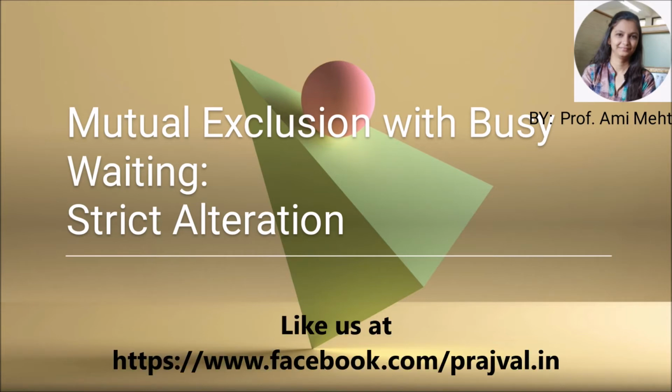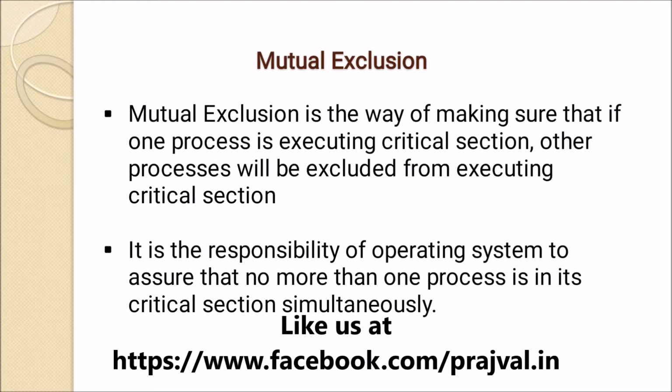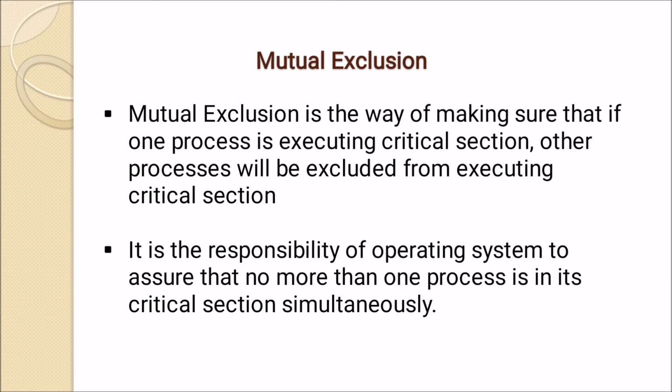In operating system, let us discuss what is mutual exclusion with busy waiting, strict alteration method. Mutual exclusion is the way of making sure that if one process is executing critical section, other processes will be excluded from executing critical section.